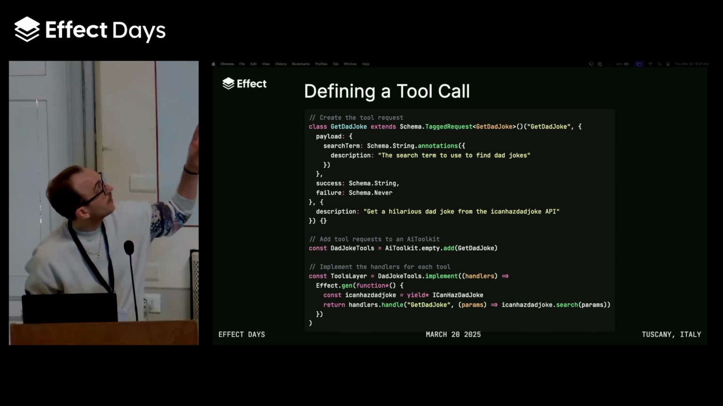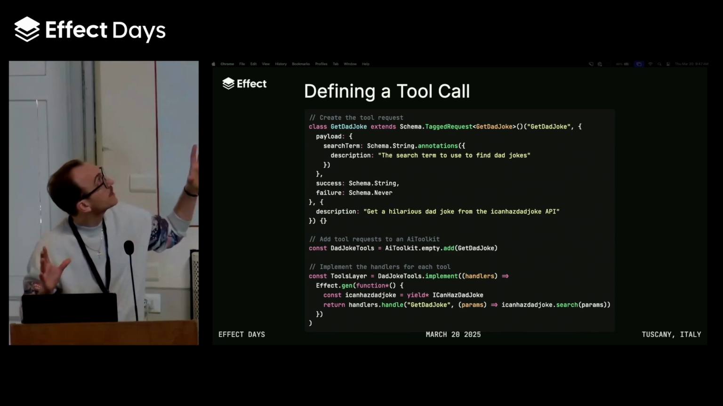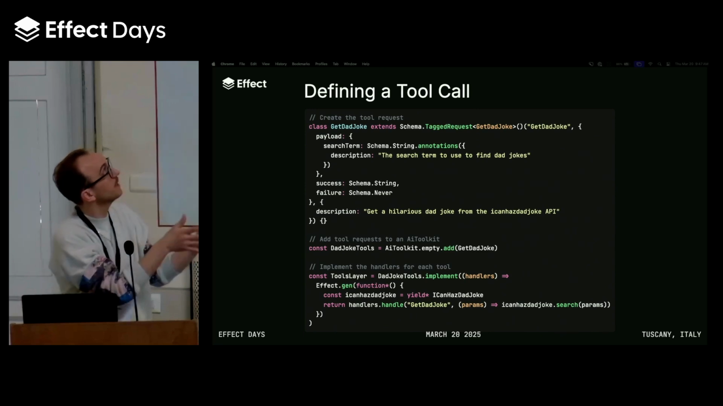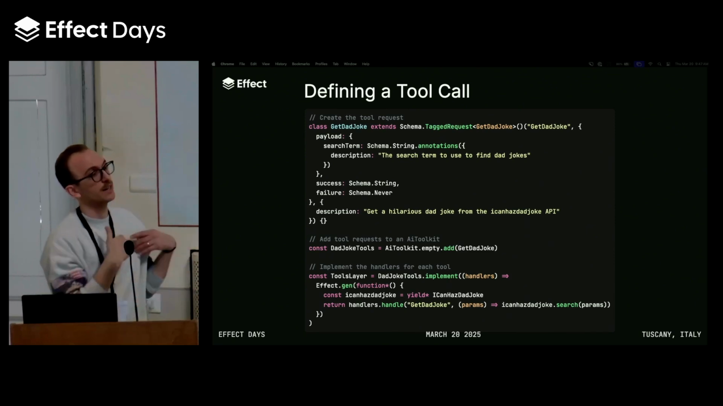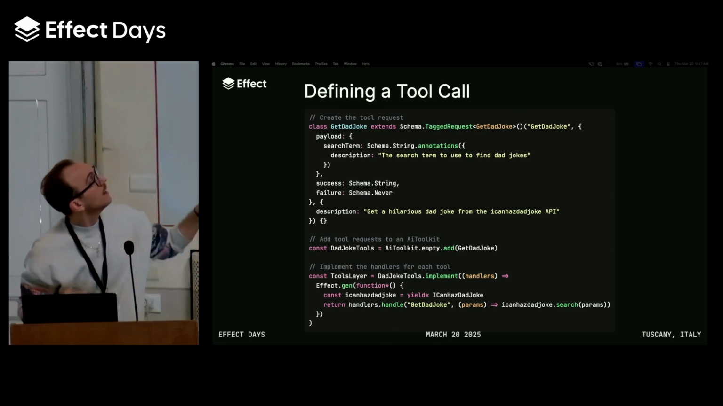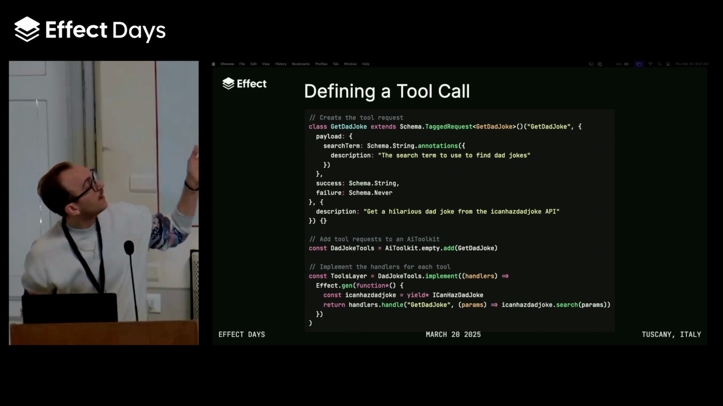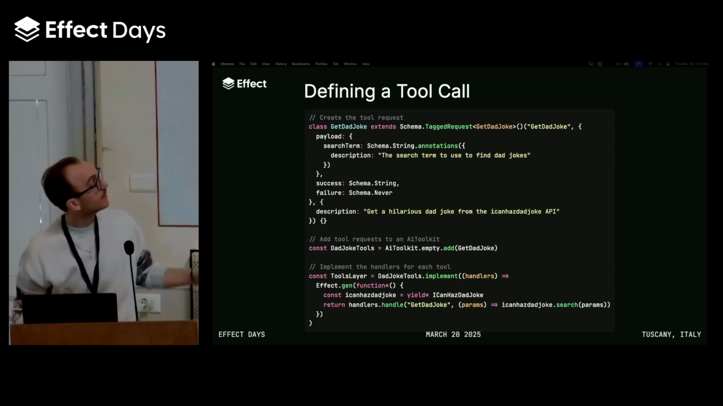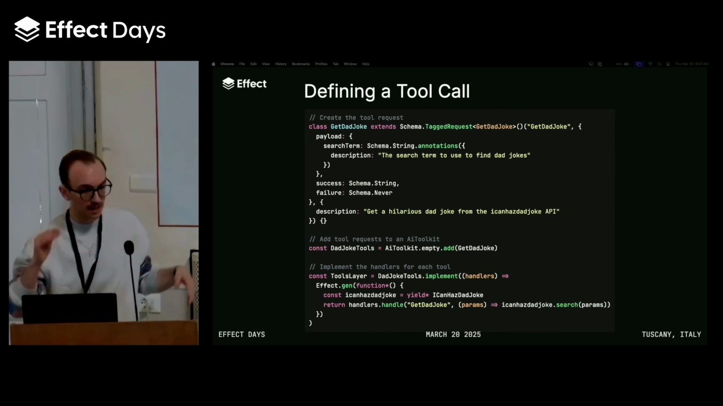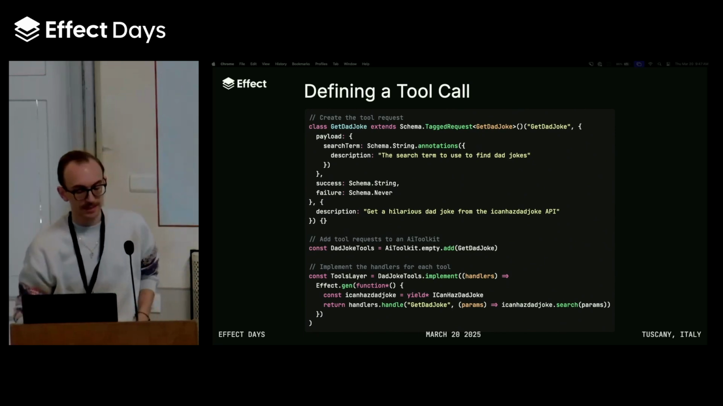Once we have our request defined, we're saying this is the payload we're going to submit, a search term. We're going to get back a string. We're never going to fail. Once we have that request defined, we can add it to an empty AI toolkit, and now we have our dad joke tools. We can keep adding tools if we want to.